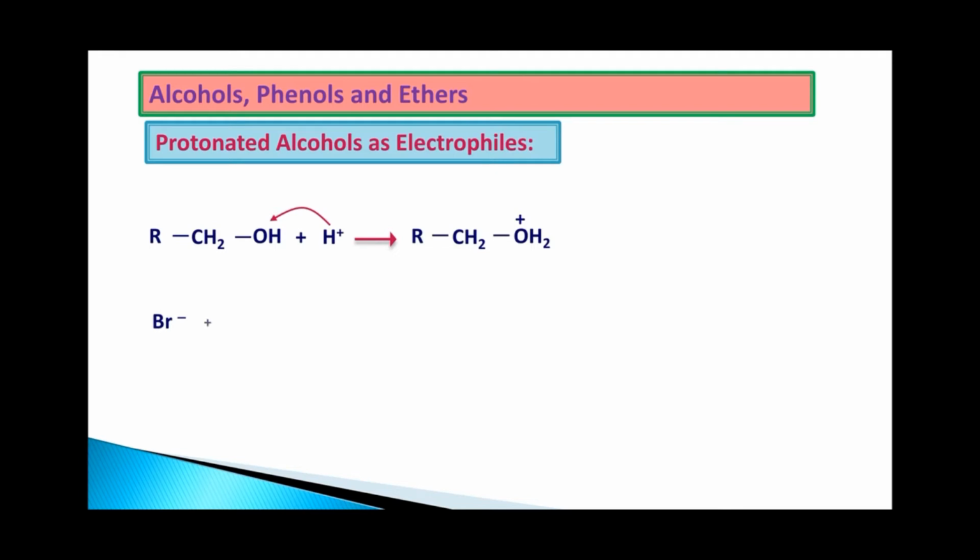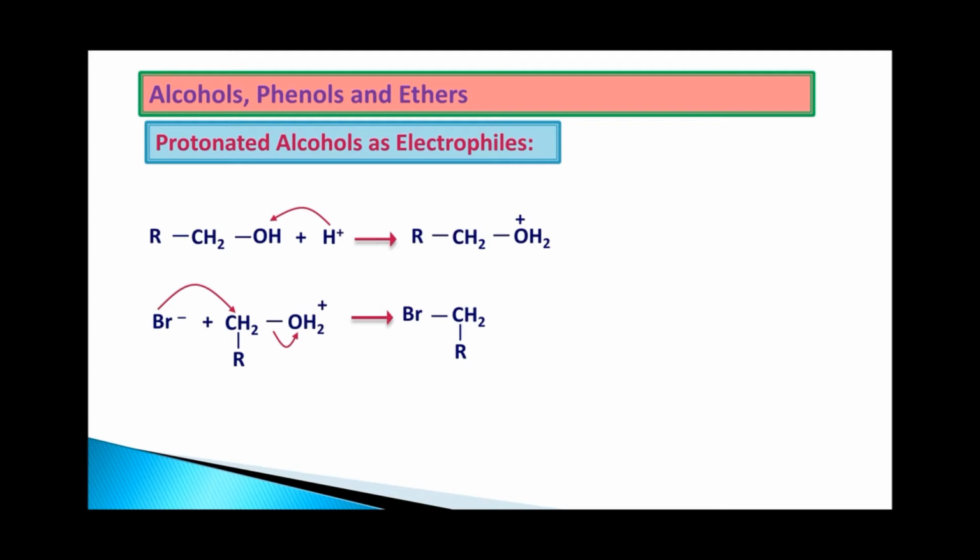When bromide ion reacts with the same above molecule, the electron is shifted towards the CH2, because the OH2 plus, whatever is there, can take up the electron and leave as the H2O molecule. So what we have got is RCH2Br. A new bond has been formed between carbon and bromine.